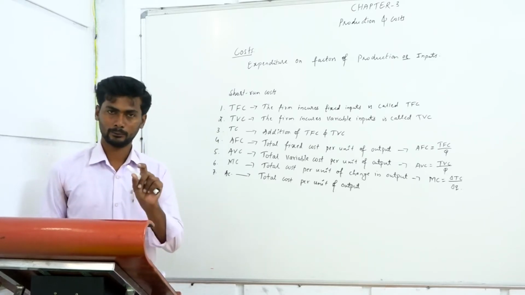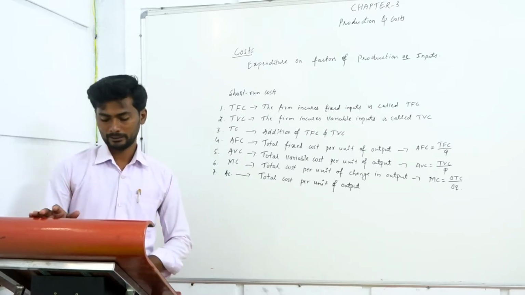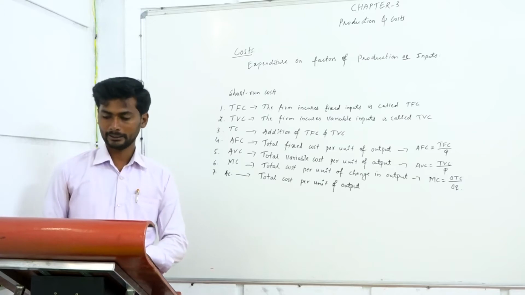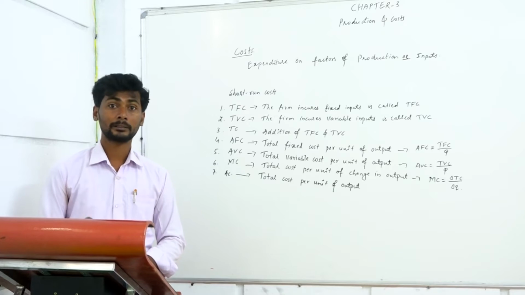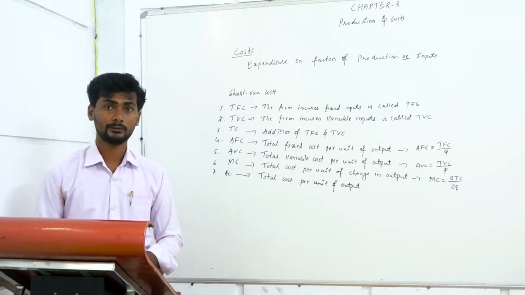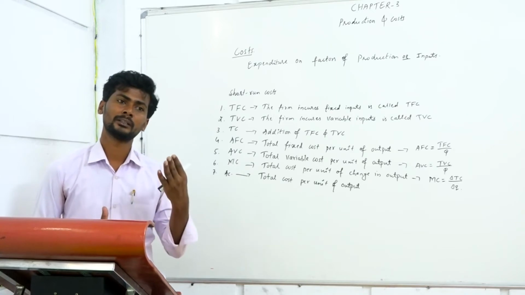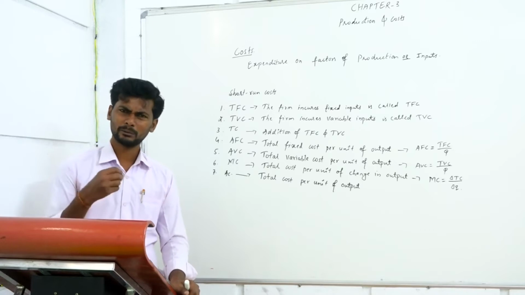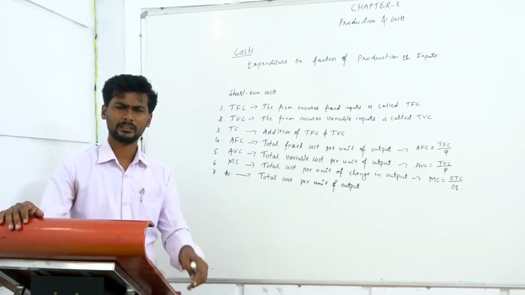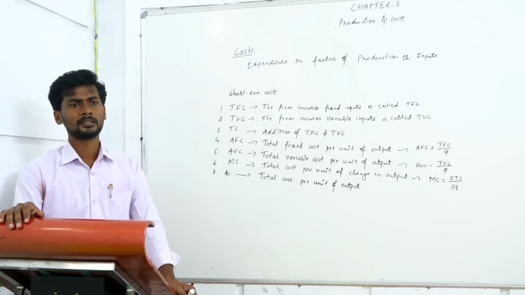Land, labor, you know what is land and what is labor. Capital means apart from land and labor, whatever other things are required for production: raw materials, money, knowledge, machines, vehicles.